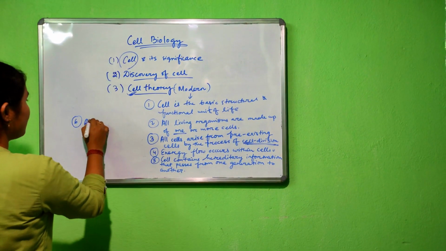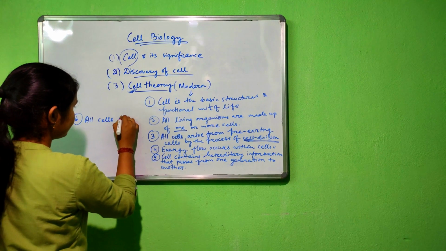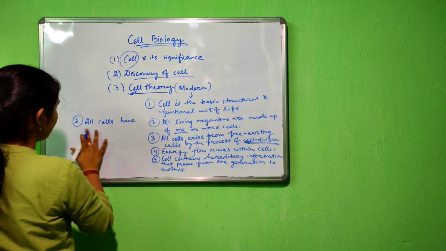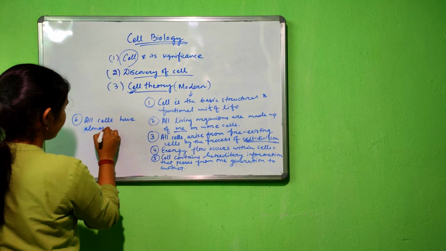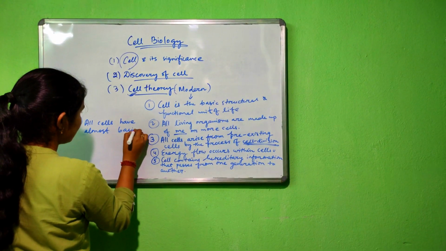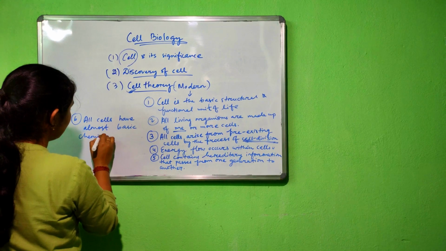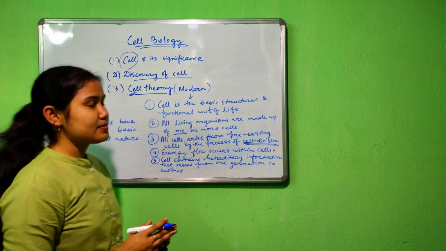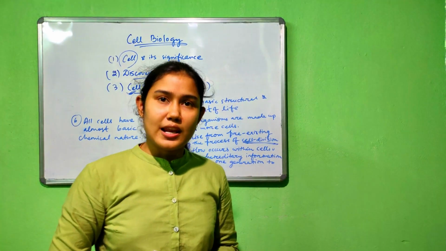So all cells have almost the same basic chemical nature. Clear? This much tells the modern cell theory.